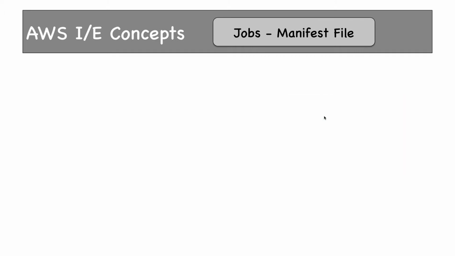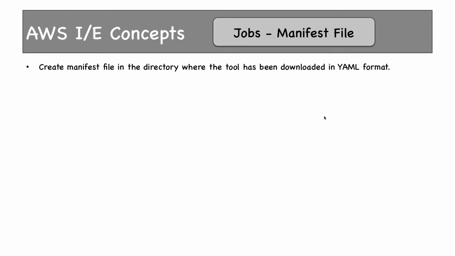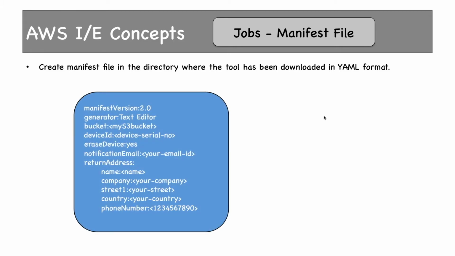Now let's see the manifest file which I was talking about. We create the manifest file in our local directory where the tool has been downloaded. That means wherever you download the AWS Import/Export tool, the manifest file should be in that directory or folder. And the format of the manifest file is YAML. So this is how a manifest file looks like. It has a version. Then you have a generator field which describes the application that put together the manifest file and submitted the create job request.